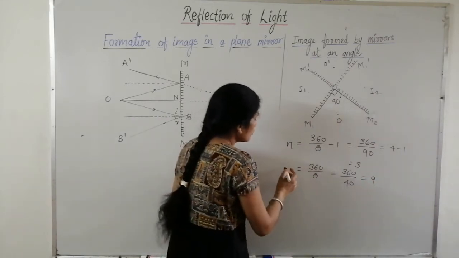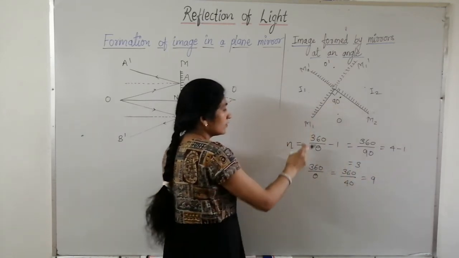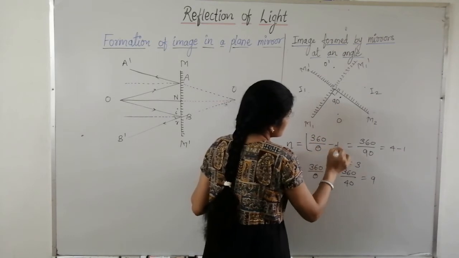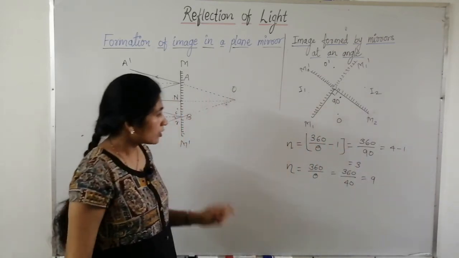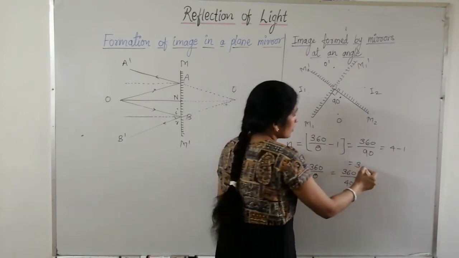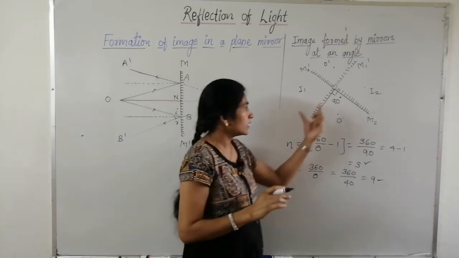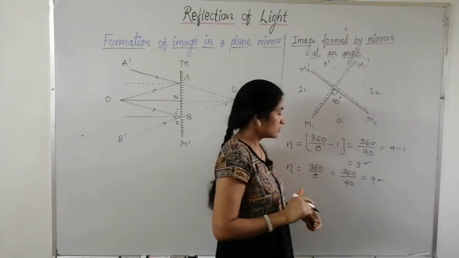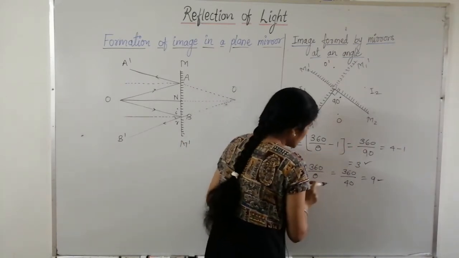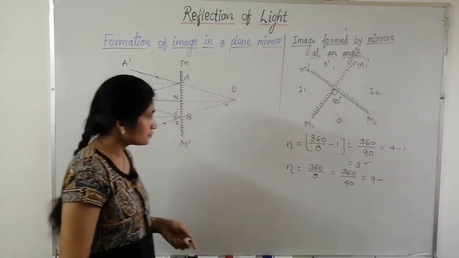So the formula is 360 by theta when 360 by theta is odd, and if 360 by theta is even, then you have to use 360 by theta minus 1, because the number of images formed by the plane mirror is always an odd number. We never get an even number of images. Therefore, if this result is even, you have to subtract 1. If this result is odd, then the number of images will be the same.